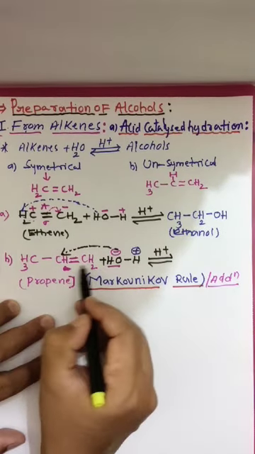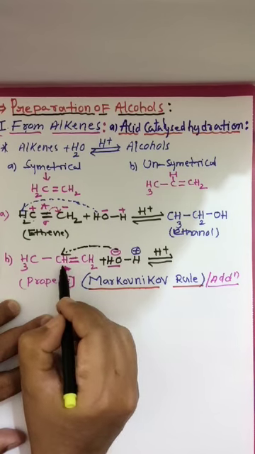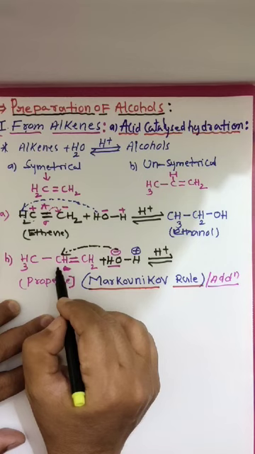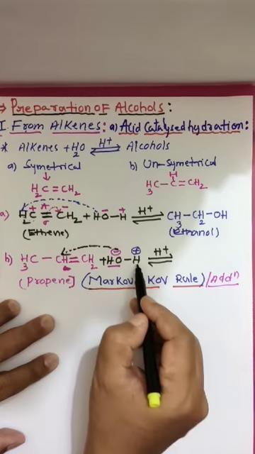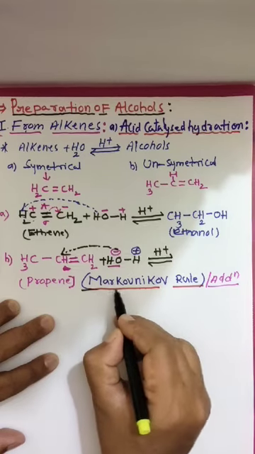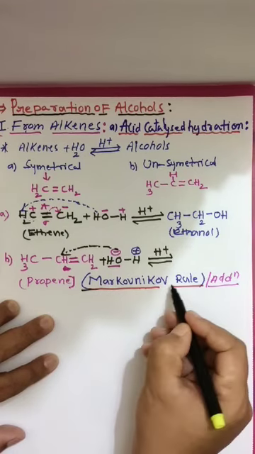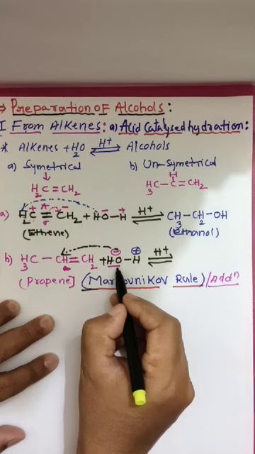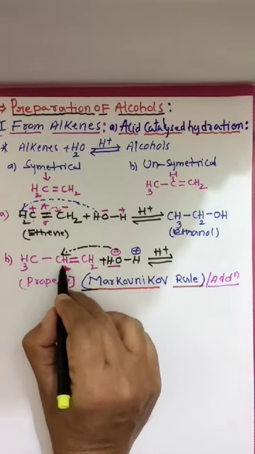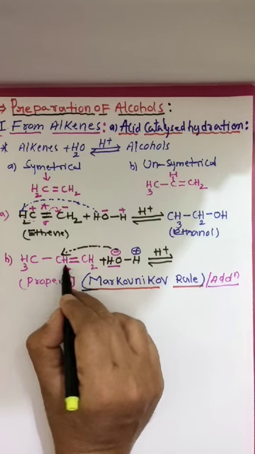With respect to the carbon-carbon double bond, here we have a lesser number of hydrogens. That OH will attack only the CH carbon. H plus will attack the CH2 carbon. What does the Markovnikov rule say? The negative part of the addendum has to attach where a lesser number of hydrogens are present.